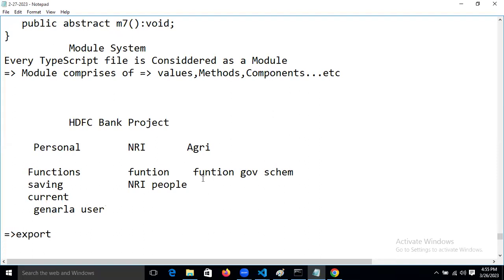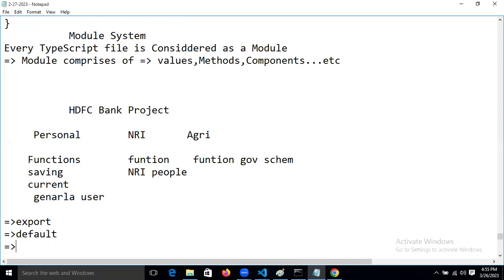Any Angular developer deals with the export keyword every time. If you have even a little knowledge, you know what export is used for. If you don't know, listen carefully, I will explain it. Now, default. Another one is import.